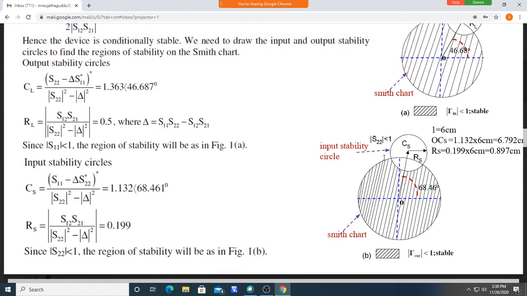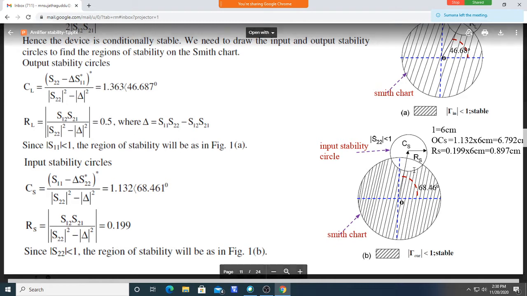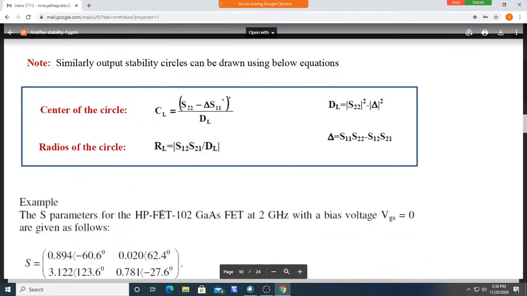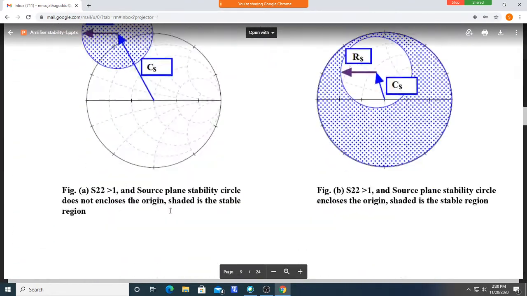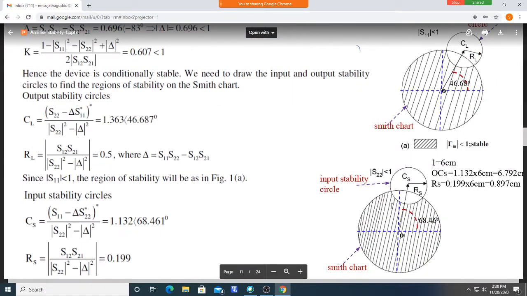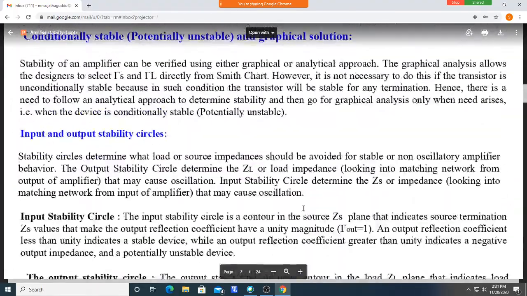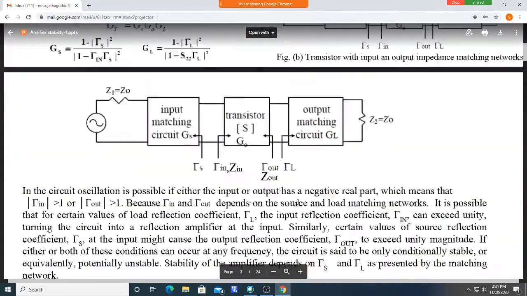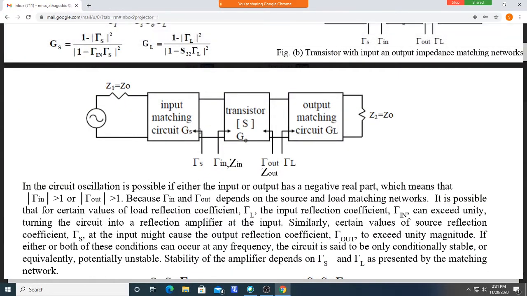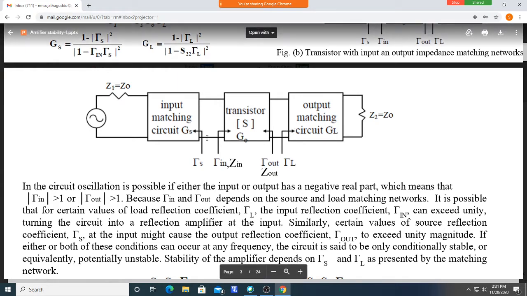Okay, this is called the input stability circle. You can draw the input stability circle like this. Similarly, we draw the output stability circle. We draw the input stability circles to find ZS, and the output stability circles to find ZL, because ZL and ZS are whatever you are choosing.